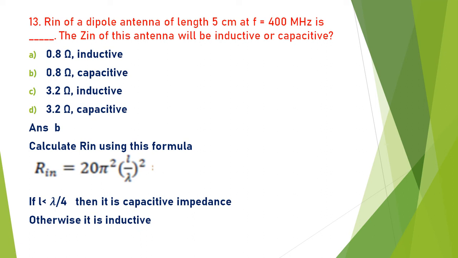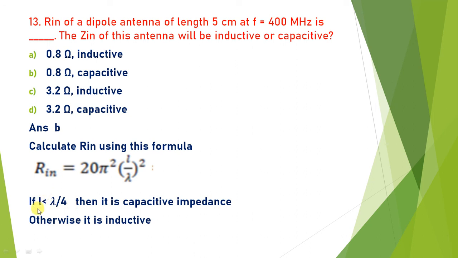Always remember, in a dipole antenna, if length is less than lambda by 4, you have the value of lambda, divide by 4, that will give you lambda by 4. If length is less than lambda by 4, then the impedance offered by the antenna is always capacitive. And if L is greater than lambda by 4, then the impedance offered by the antenna is always inductive. So here, lambda by 4 is always greater than L in this case. So now the impedance is always capacitive.